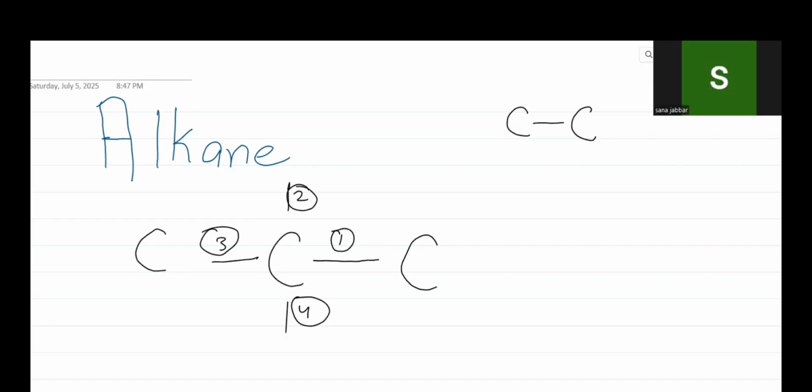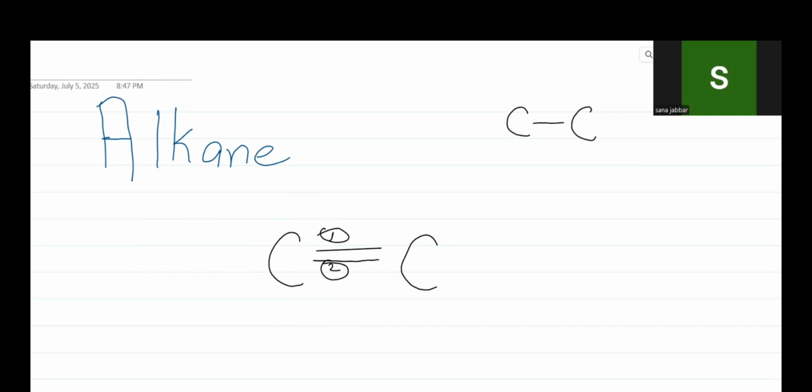If, for example, we put a double bond between them, one bond is this, the second bond is this, so only 2 bonds are left. So we remove one bond from the carbon atom, because these bonds have occupied its 4 bonded space.